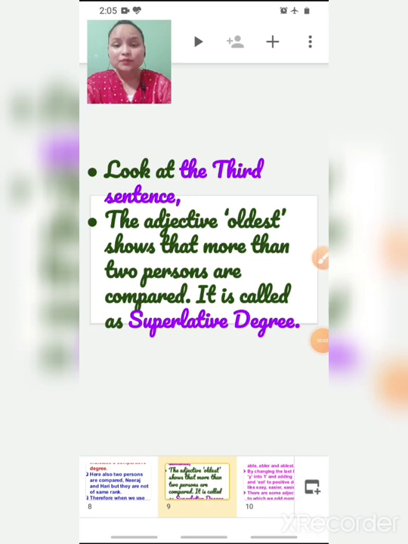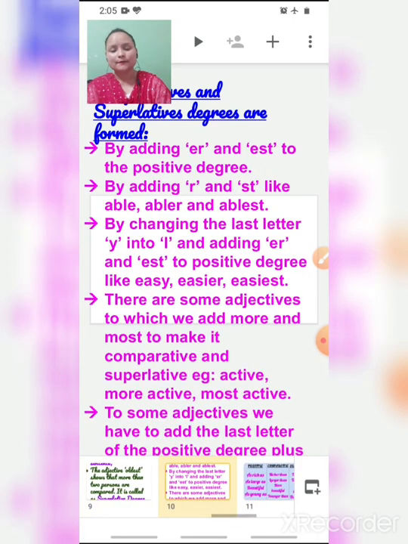When we use adjectives to compare two persons or things of a different rank, it is called comparative degree. And when more than two persons are compared, it is called superlative degree.